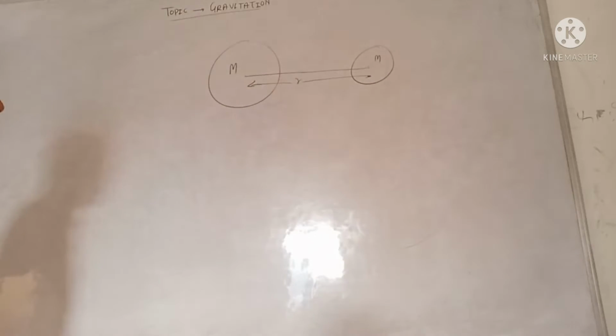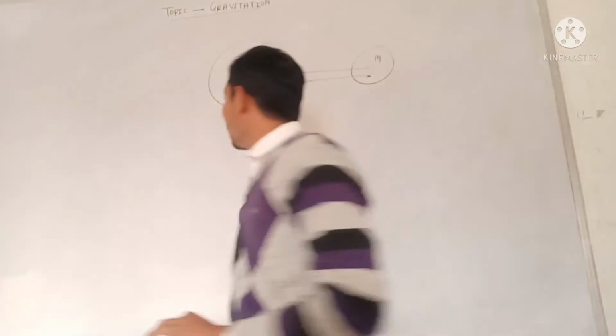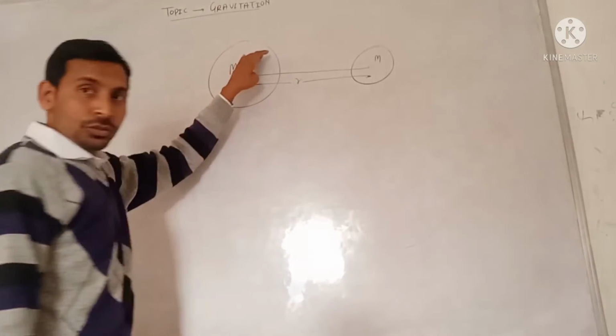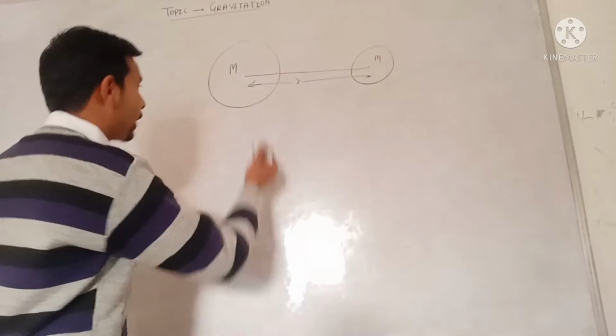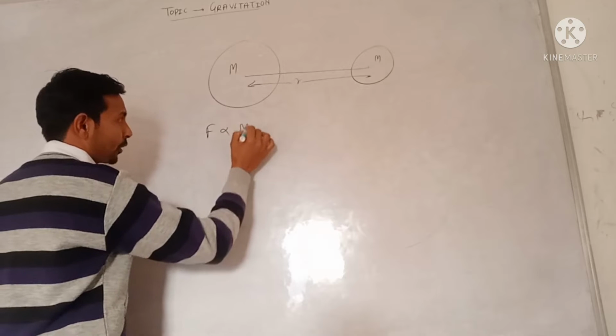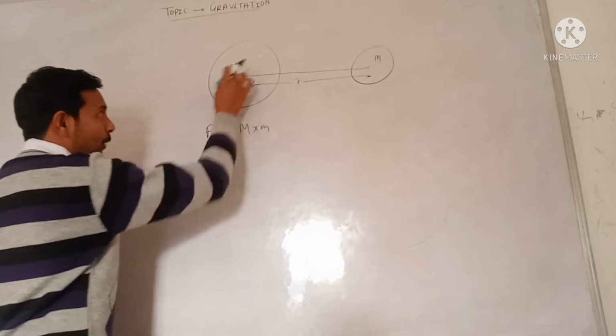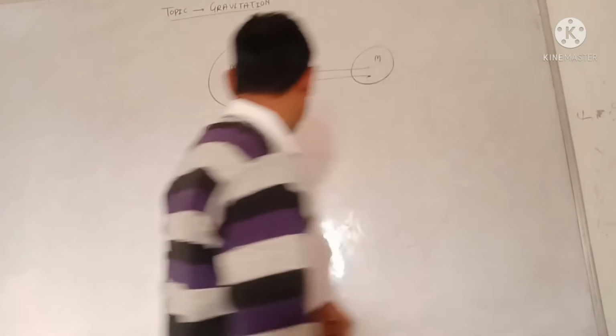So again, the universal law of gravitation states that this force is directly proportional to the product of their masses. So we can write F is directly proportional to M m, where capital M is the mass of the earth and small m is the mass of the object.